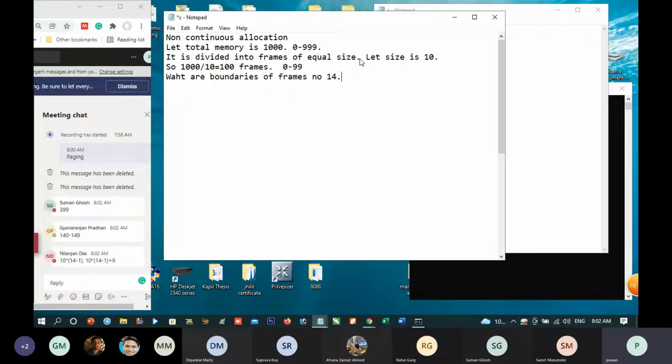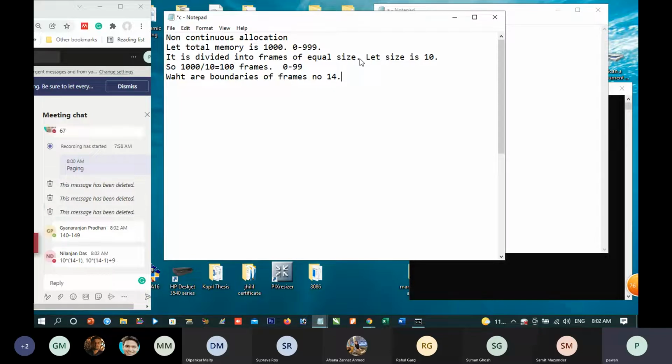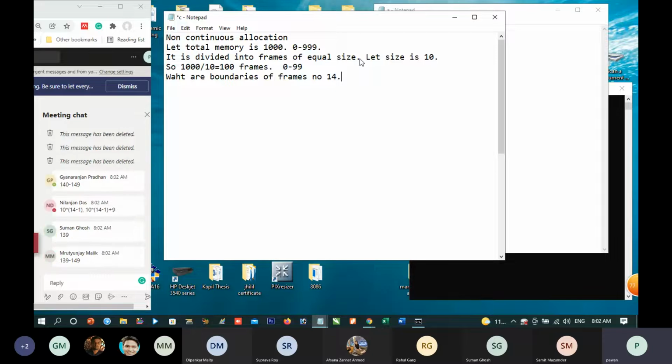Nilanjan, think about it. What is frame number 0? Frames are not from 1, they are from 0. Mrityunjay, what is the 0th frame? No, it cannot be from 1. 0th frame, first frame, second frame.